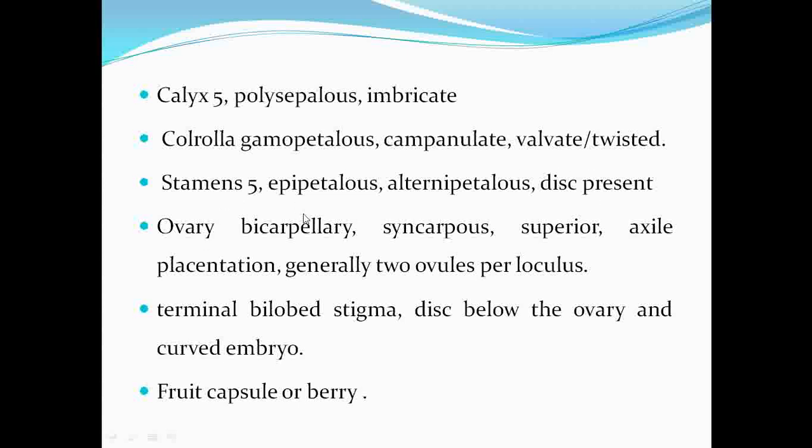Then the ovary is basically bicarpillary syncarpous, the ovary is superior, and the type of placentation is axile. Then the stigma is bifid. It shows the presence of a disc below the ovary. The embryo observed under the family Convolvulaceae is basically a curved type of embryo. Then the fruits observed in this family are capsule or berry type of fruits.